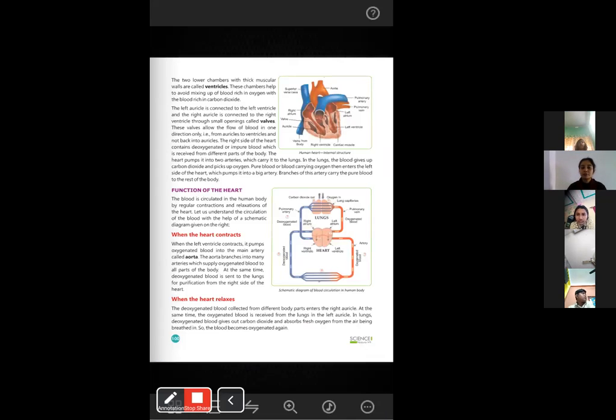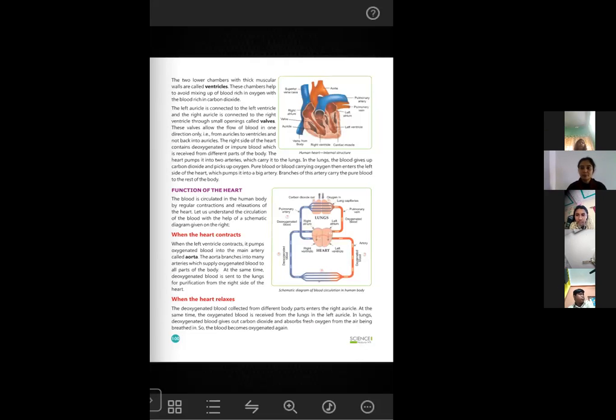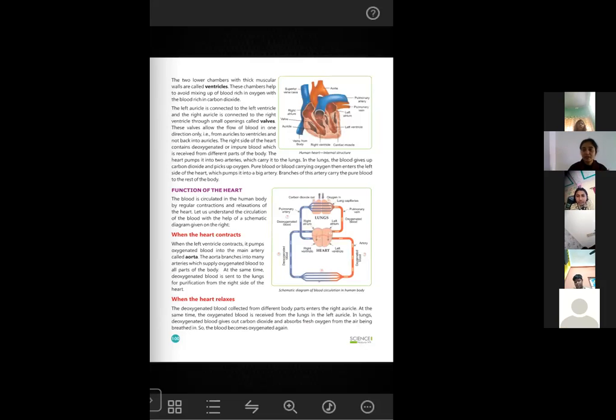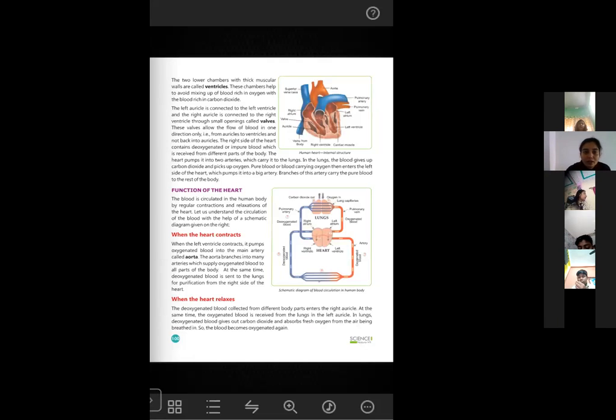Due to this high pressure and force, the blood is able to reach even the parts of our body that are away from the heart. See, the brain is very close to the heart. The lungs are very close to the heart. But the cells in our legs, the muscles of our legs, are far away from the heart. For that, the heart must pump 24/7 so that the blood can reach the cells present in our toes and fingernails also. So this is why the heart must keep on pumping all the time.